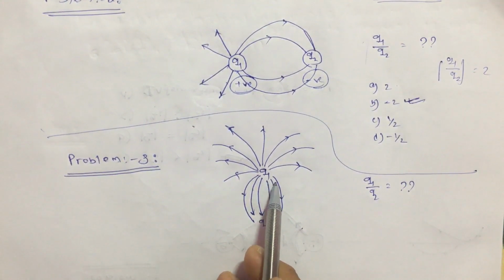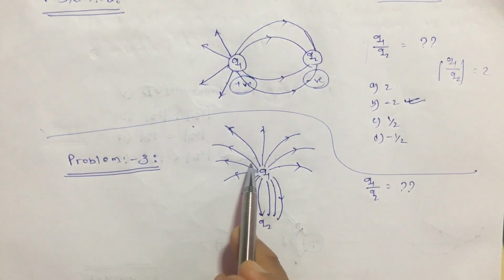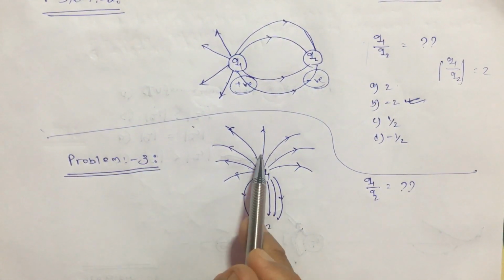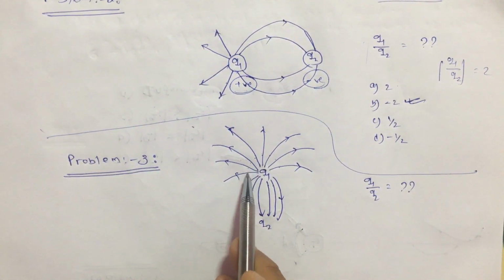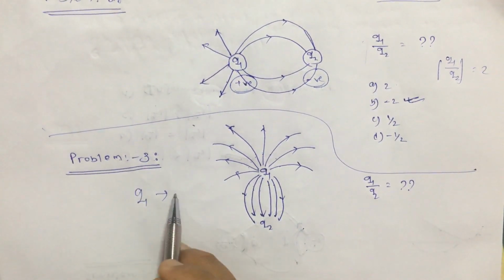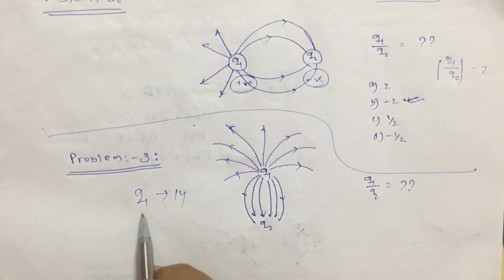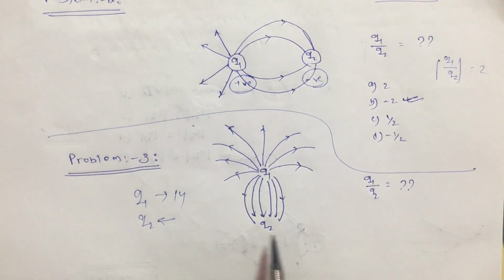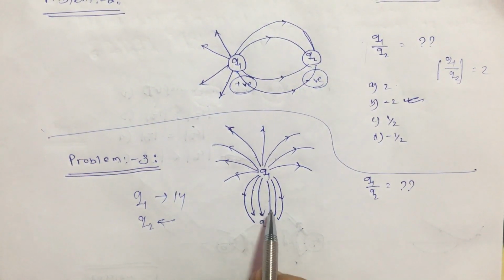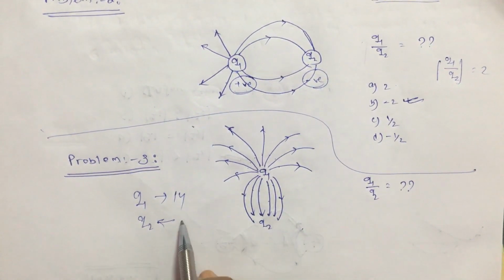1 2 3 4 5 6 7 8 9 10 11 12 13 14. Sorry. So from Q1 the number of lines originated is 14, and from Q2 the number of lines coming towards Q2 is 1 2 3 4 5 6. These lines are coming like this towards Q2, so it is 6.